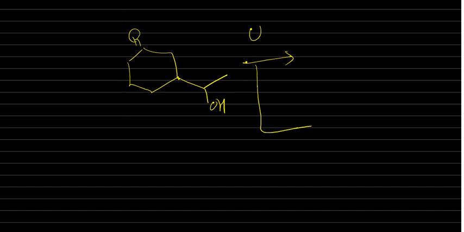Suppose in your reaction the reactant has an OH group, and here a C double bond O group is there. Now which one will you prefer, Clemmensen or Wolff-Kishner?